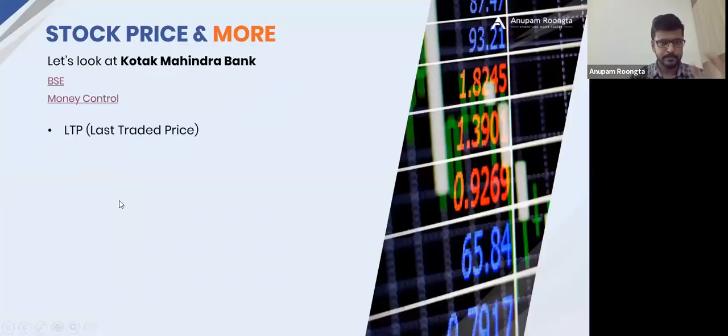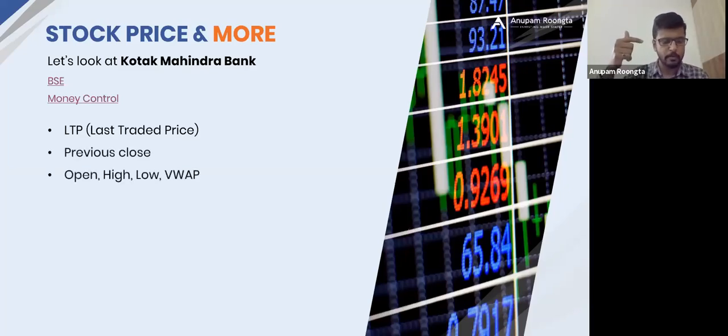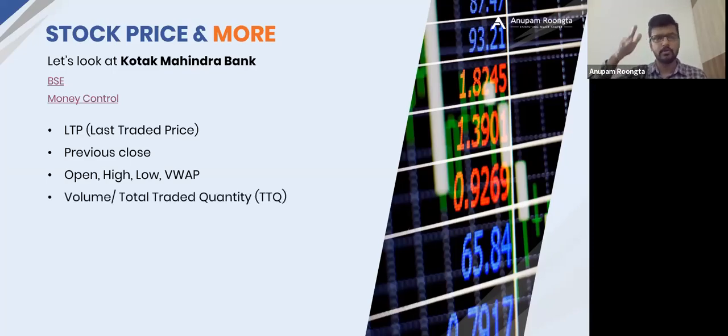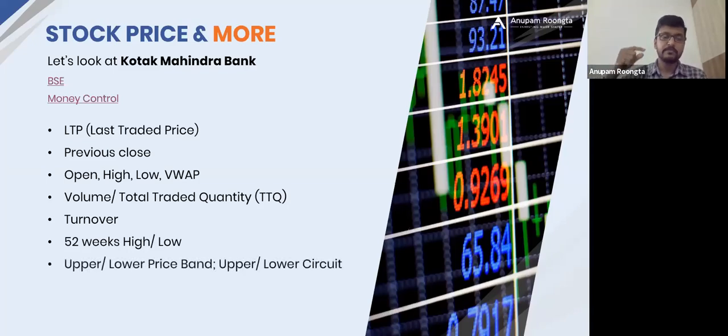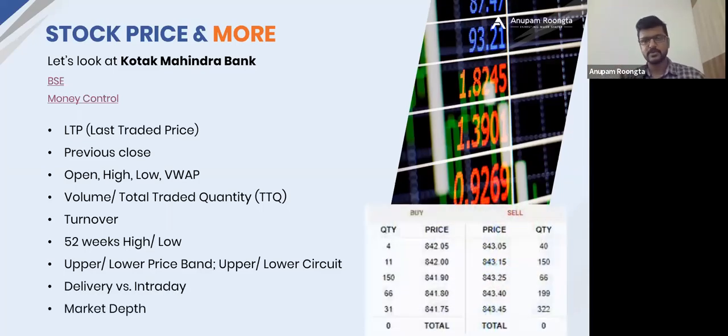Now, we looked at all this. LTP is what? Last traded price. So the price which we saw for Kotak Mahindra Bank, which is the latest price right now, is called LTP or last traded price. We looked at previous close. We looked at open rate, high and low, and VWAP, volume weighted average price. We looked at volume, or you call it total traded quantity, same thing. We looked at turnover, how much worth of shares were traded in a particular day. We looked at 52-week high and 52-week low. We looked at upper band, lower band, or upper circuit or lower circuit, same thing, right? We looked at delivery versus intraday, and now let's look at market depth.